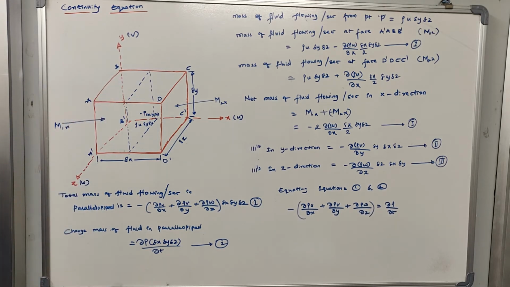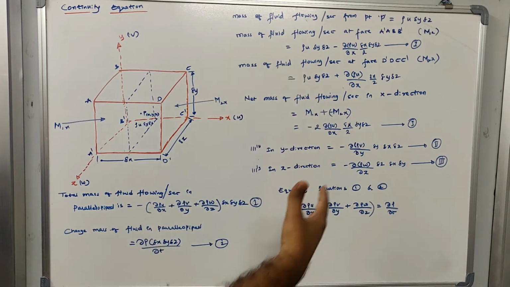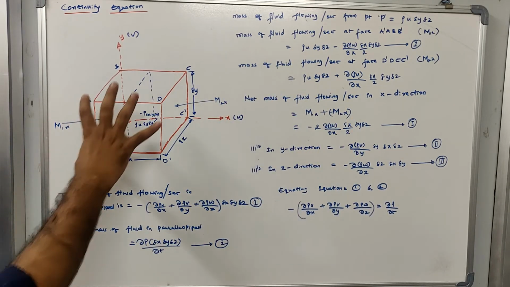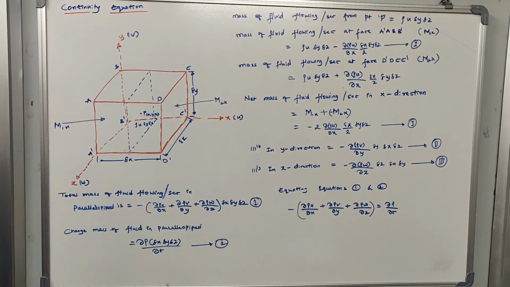First I'll explain this figure. Any derivation is hidden behind the given figure itself, so this figure will explain all the equations written here. Let us understand this diagram that I have drawn. This is called a parallelepiped. It is quite similar to a cube, but there is a difference. In a cube, all the dimensions that you measure are of the same length. In a parallelepiped, the dimensions will not be of the same length. Let me explain this.